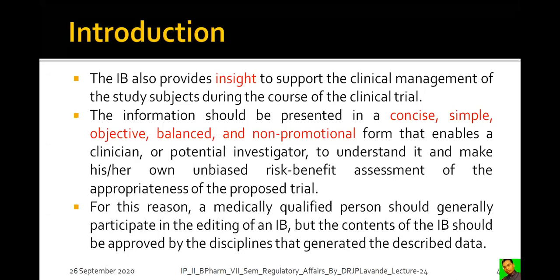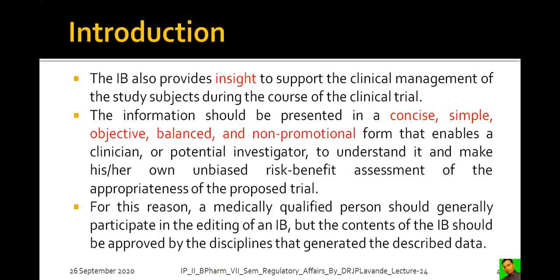We should not force investigators to perform the study. Investigators should not be provided any kind of lucrative benefits in order to carry out the study or to give positive results. It should be an unbiased risk-benefit assessment, isn't it? Whatever it will be, whether it will be a benefit or whether it will produce any kind of risk, that should be unbiased, without any manipulation, without any changes, without any interventions being performed.